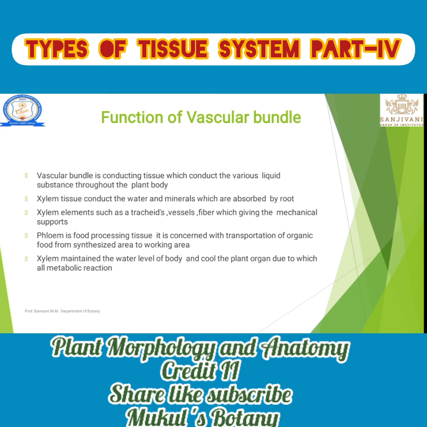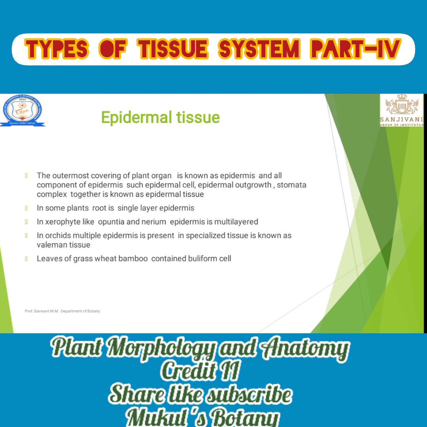Phloem is a processing tissue which is concerned with the transportation of organic food from the synthesizing area to the working area. Xylem maintains the water level in our body and cools the temperature of the plant body, due to which all metabolic reactions take place. Here the third type of tissue is completed.